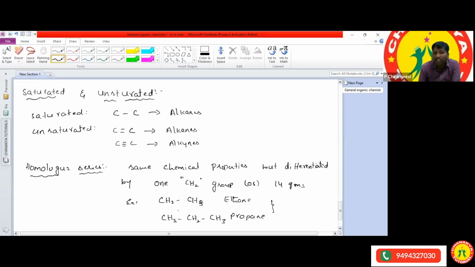If you see, what's the difference there in ethane and propane? If you observe the structure clearly, I wrote the molecular formulas. What's the difference there?